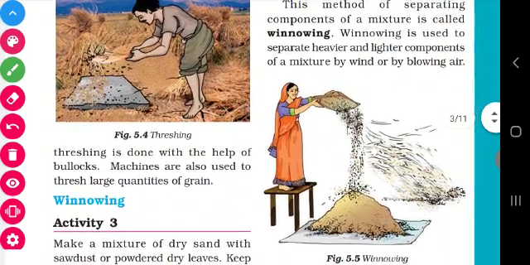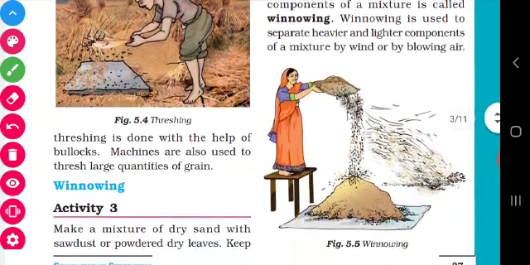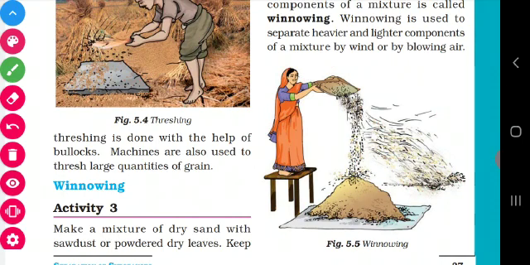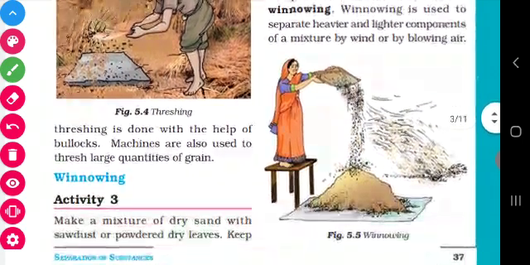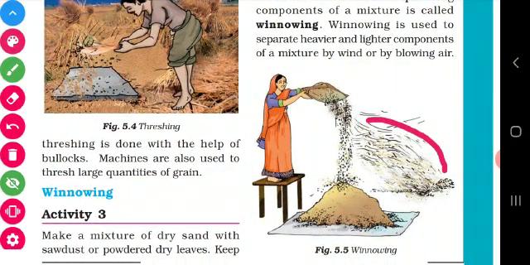What happens is that the heavier grain particles will fall vertically, and the lighter husk will fall in one particular separate place. So this is the winnowing method. This method can be done to separate heavier and lighter components, by the action of wind or blowing air.